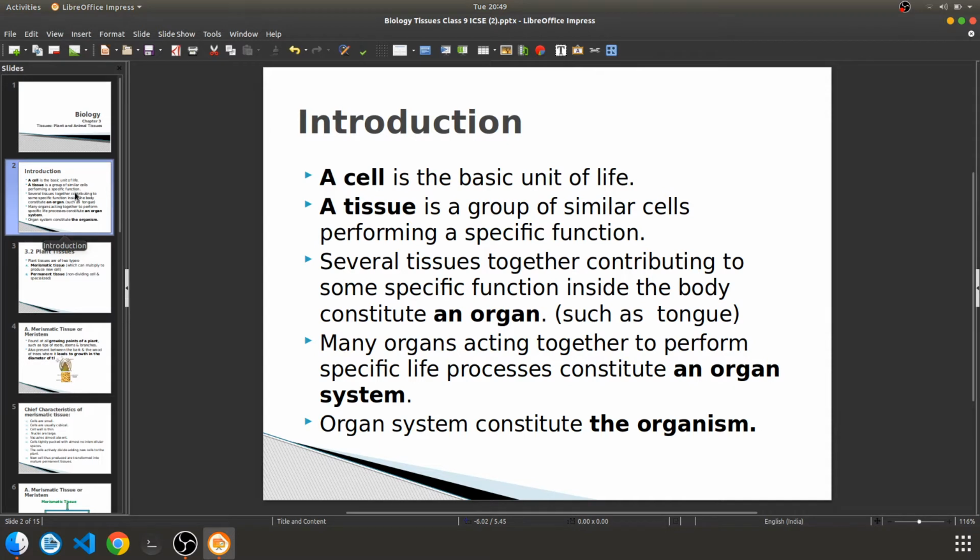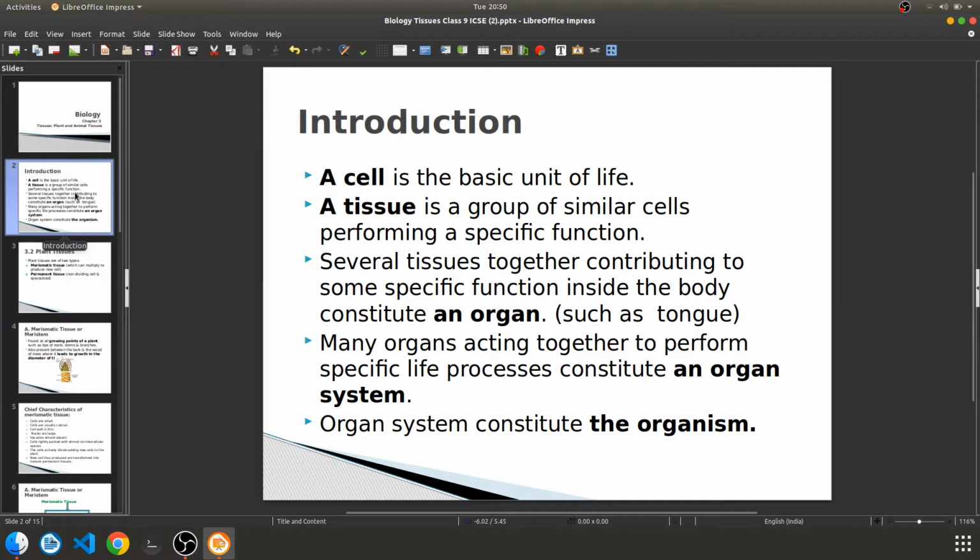So basically our last chapter was the cell, and you all know that the cell is the basic functional and structural unit of life. That means a human being as a whole, or a plant, or an animal like a cow, which is a multicellular organism, is altogether formed of millions of cells, isn't it? So millions of cells are working together, and we as human beings, or as animals, are doing our own functions. We are able to survive. So on the whole, these millions of cells are working for us, isn't it? But are they working in any manner?